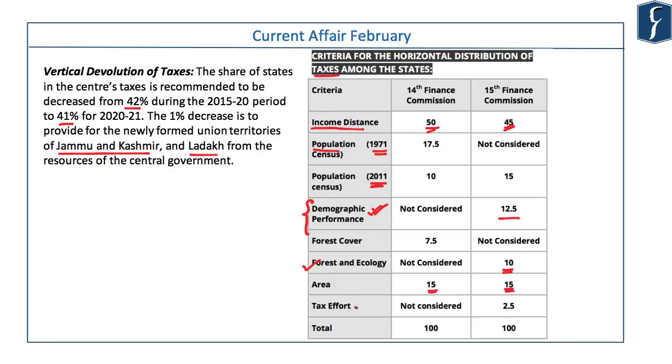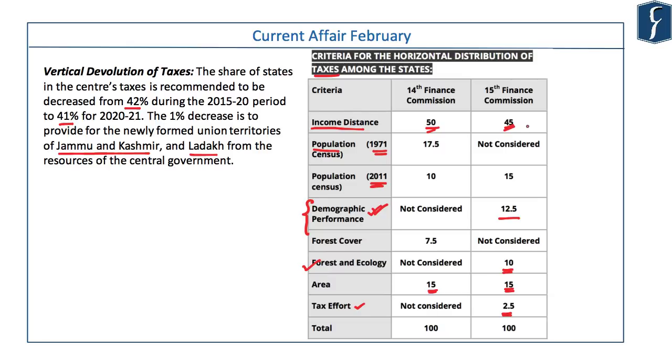Tax effort was not considered earlier, and this also has been introduced by the 15th Finance Commission. A weightage of 2.5% has been given to this parameter. Tax effort basically refers to the efficiency by which the state government collects its taxes. It is measured by the ratio of per capita own tax of the state government and the per capita GDP of the state.